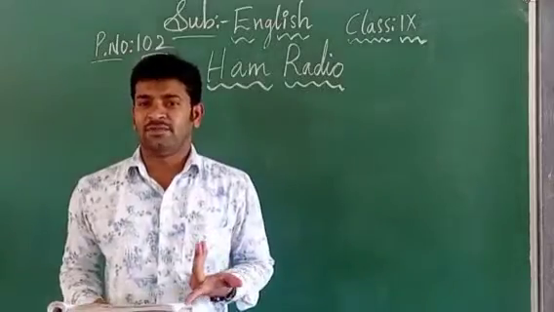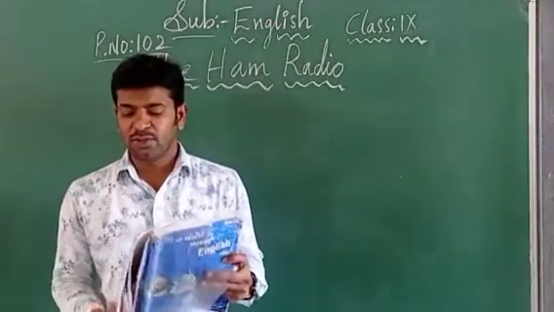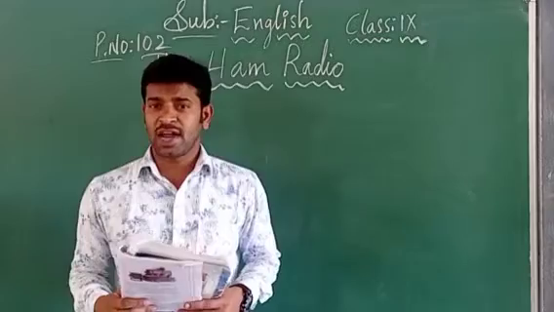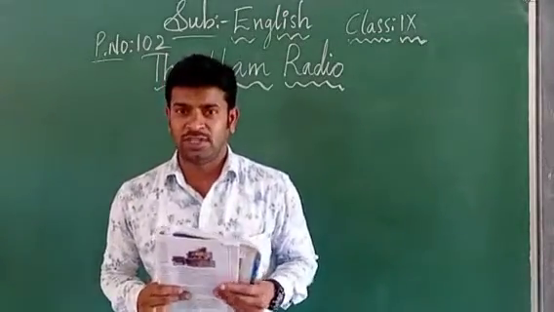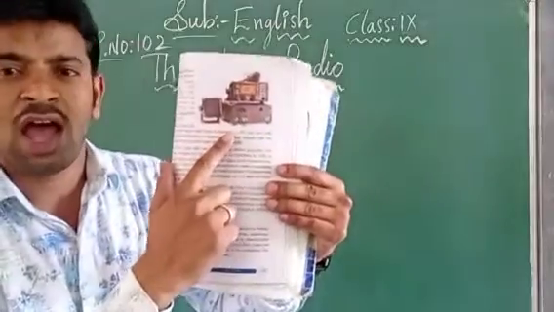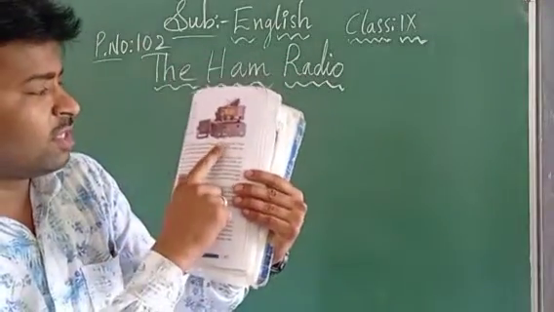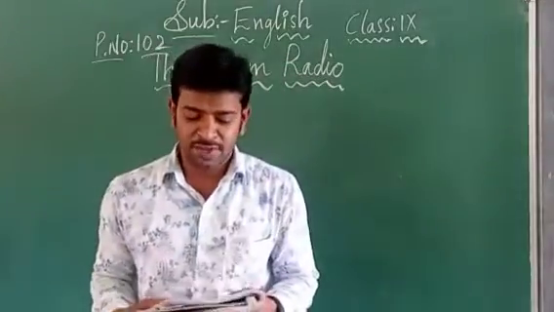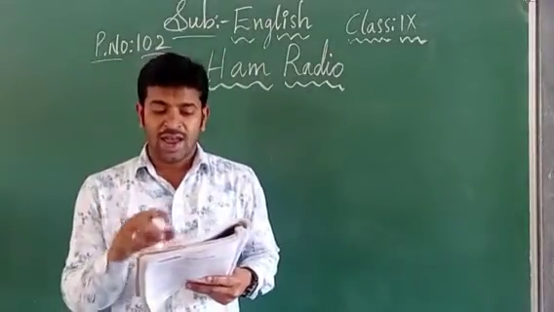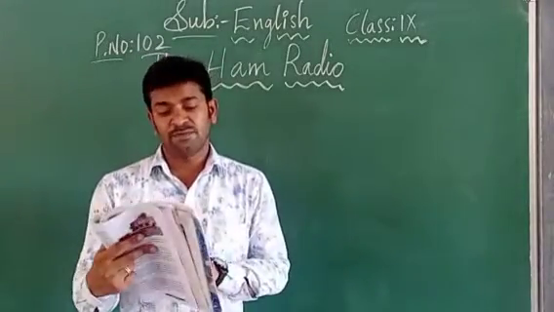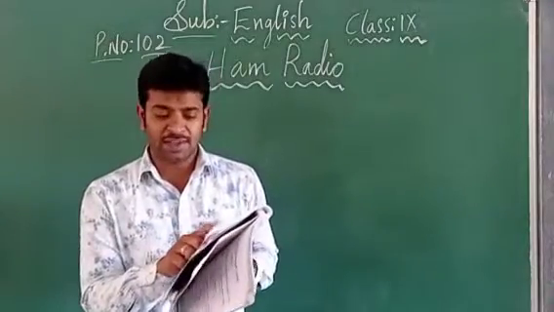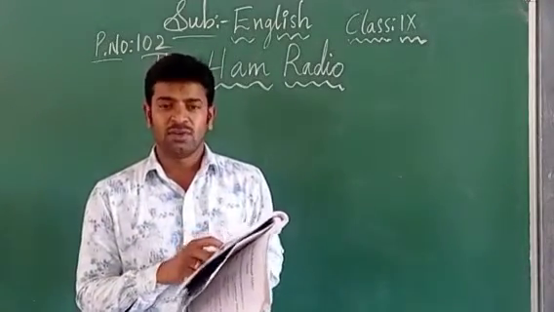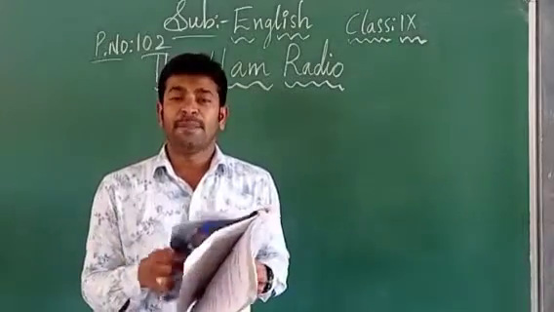What is this, sir? What does this ham radio mean? Before starting our lesson, I wanted to show you the picture of a ham radio, children. This is the picture of a ham radio. Have you seen? There is one mic, and some radio frequencies are seen here. Some numbers are being noted. Yes or no? So it is a big machinery type.